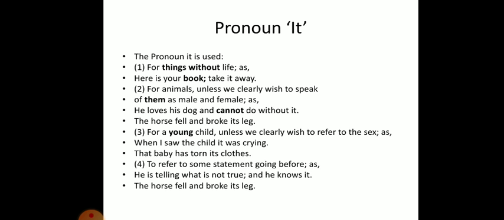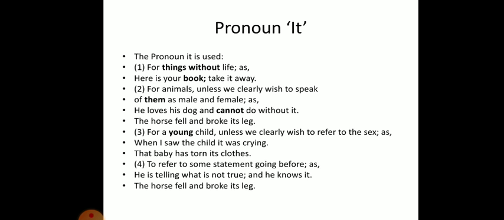The pronoun it is used for things without life. Here is your book, take it away. It is also used for animals, unless we clearly wish to speak of them as male or female. He loved his dog and cannot do without it. The horse fell and broke its leg. Thirdly, we use the pronoun it for a young child, unless we clearly wish to refer to its sex, as when I saw the child, it was crying. The baby has torn its clothes.